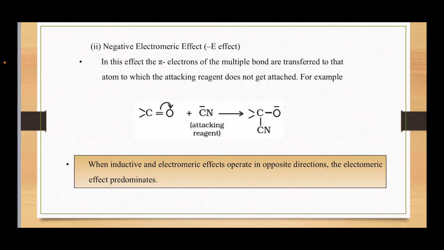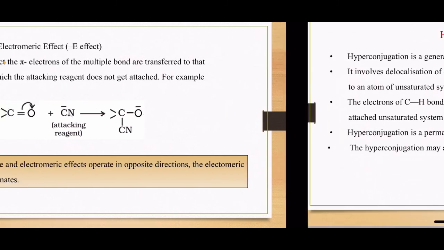I mean to say, the attacking reagent attacks that atom other than the atom on which the electrons move. So when inductive and electromeric effects operate in opposite directions, the electromeric effect predominates.